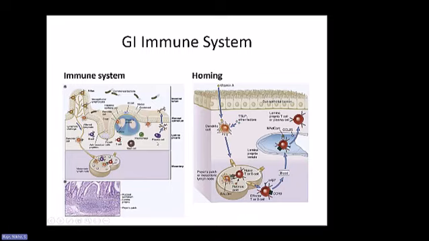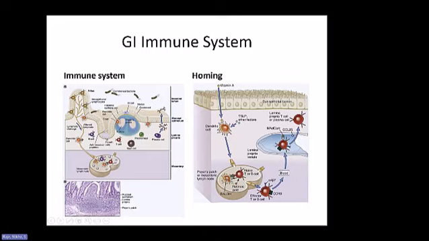And then there are cells such as B cells and plasma cells that are in abundance in the lamina propria. There would be some T cells as well, and then there are these draining lymph nodes that are present close to the intestinal surface. So that's your typical immune system of the GI tract.